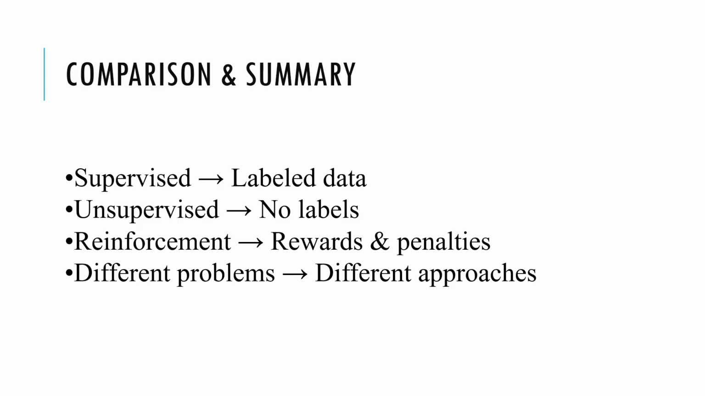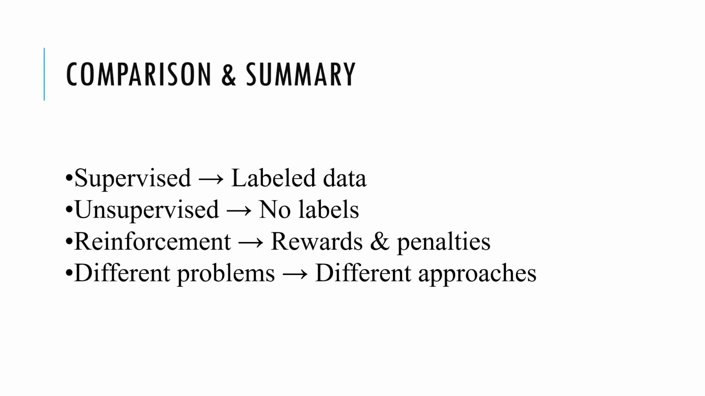Let's discuss the last part of the video, that is the comparison and summary. In supervised learning, we use labeled data, meaning both input and correct output are given. The model learns from these examples, and based on that, it makes predictions. In unsupervised learning, we only have input data, no labels, no correct answers. The model finds hidden patterns and groups data automatically. And in reinforcement learning, the model learns through interaction using rewards and penalties to improve its actions over time.